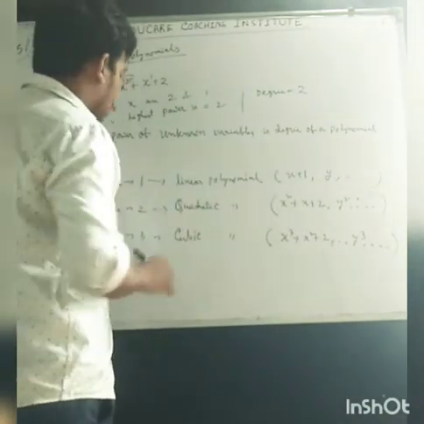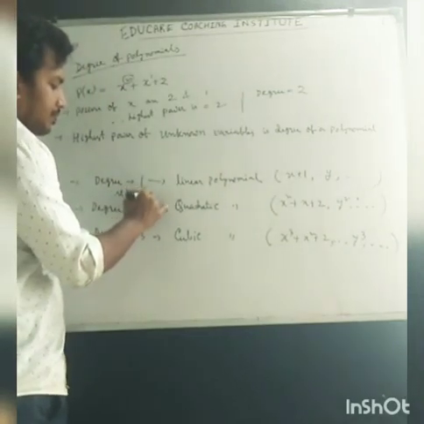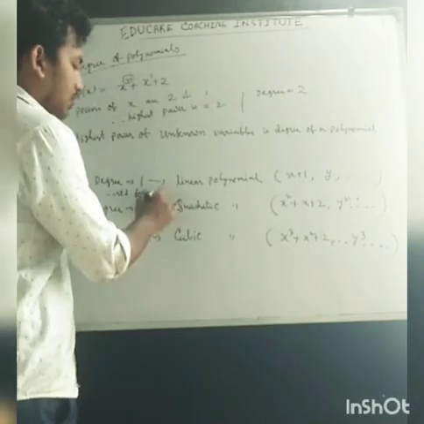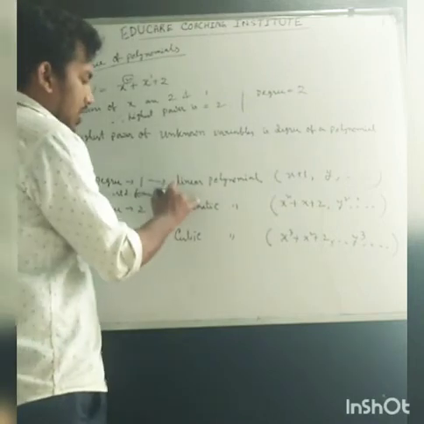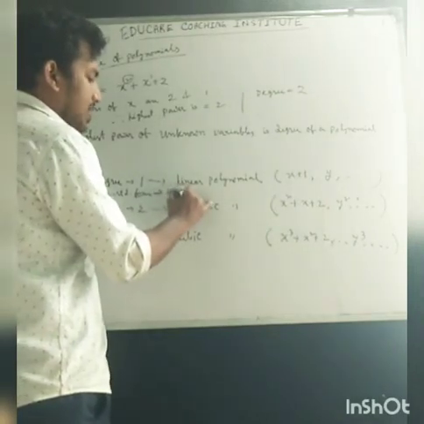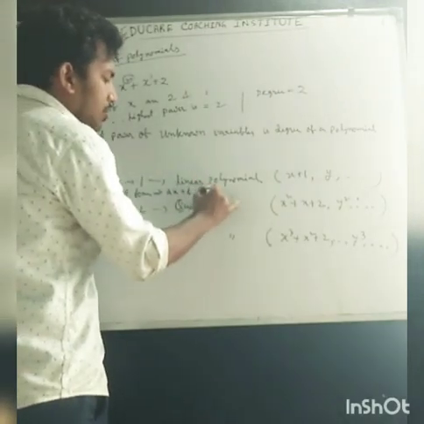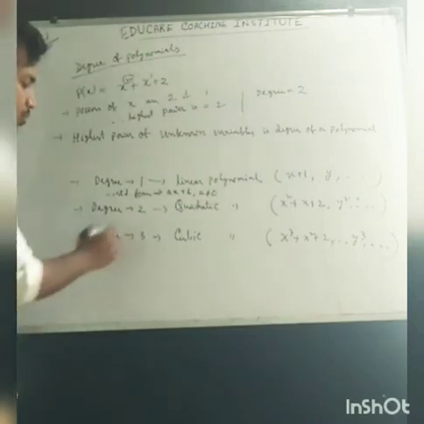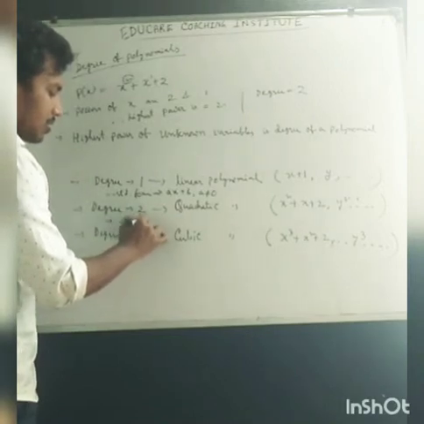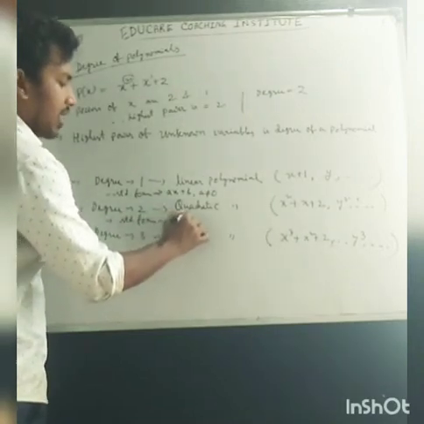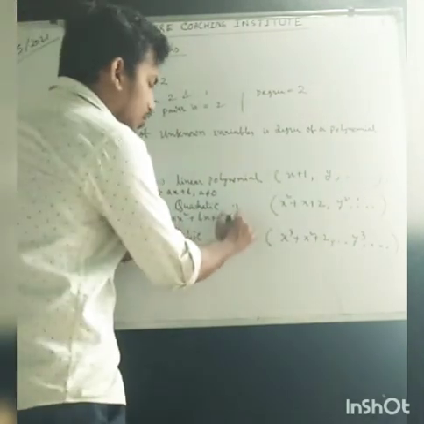There are some standard forms also. In what form can every linear polynomial be written? ax plus b, where a is not equal to 0. For degree 2, a quadratic polynomial is ax square plus bx plus c, where a should not be equal to 0.